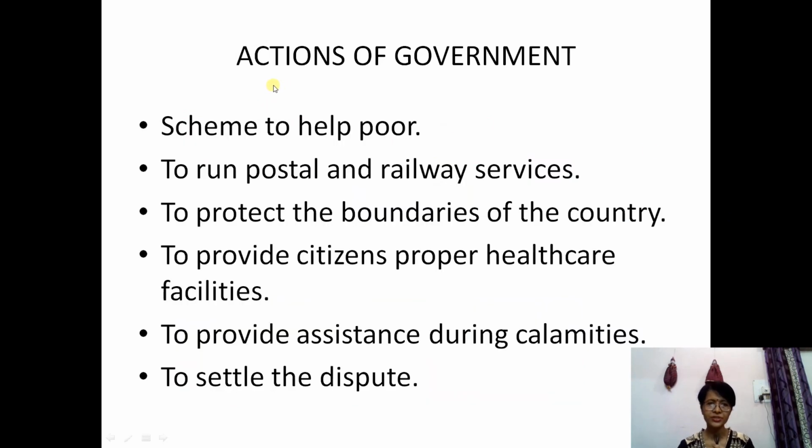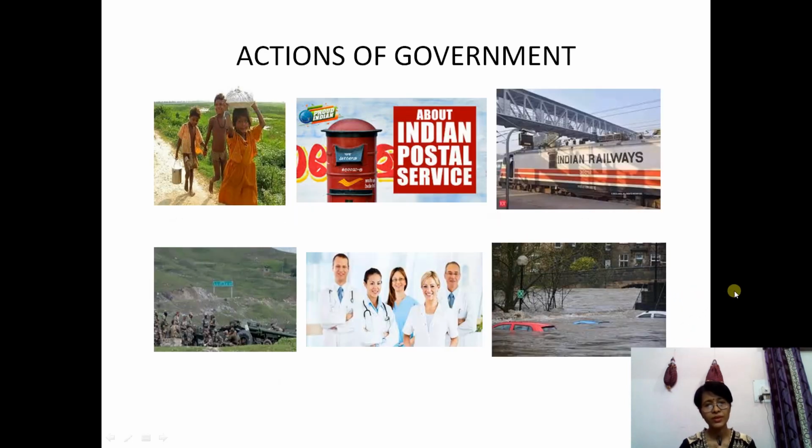Now, actions. What kind of actions does the government take? You see, government has so many schemes to help the poor, to run the postal and railway services, to protect the boundaries of the country, to provide citizens proper healthcare facilities, to provide assistance during calamities to the people, to settle disputes, etc. Like that, so many varieties of actions are there. So some examples of actions I'm giving here.